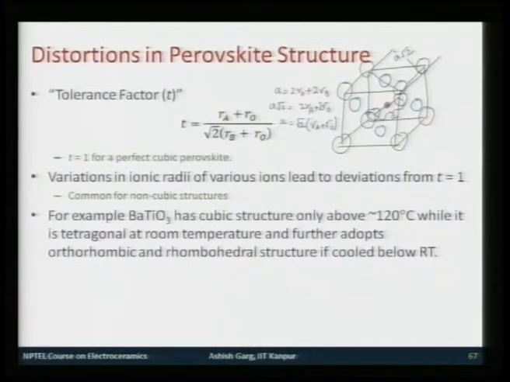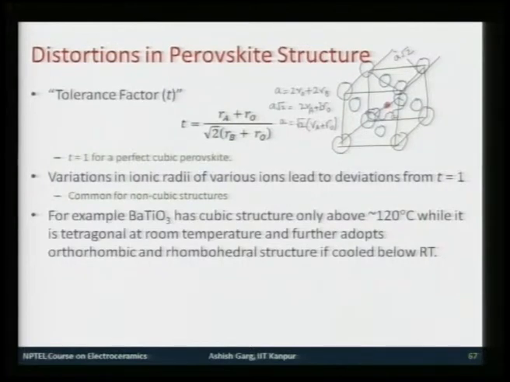So, now if you divide RA plus RO by root 2 of RO plus RB, you will get 1 for a perfect cubic perovskite, but in practice, since the ionic positions are such that they never form a perfect fit, T is not equal to 1.